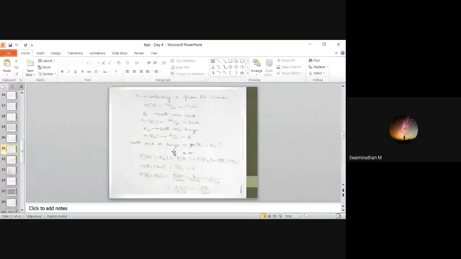P of E1 union E2, that is asked. So there is an intersection between these two. So you have to subtract that. P of E1 is getting both red. P of E2 is getting both king. You might also get both red kings. So you have to subtract the intersection. Okay, you might get both red kings. That is both possibilities. So you have to subtract. This is the formula. P of A union B is equal to P of A plus P of B minus P of A intersection B.